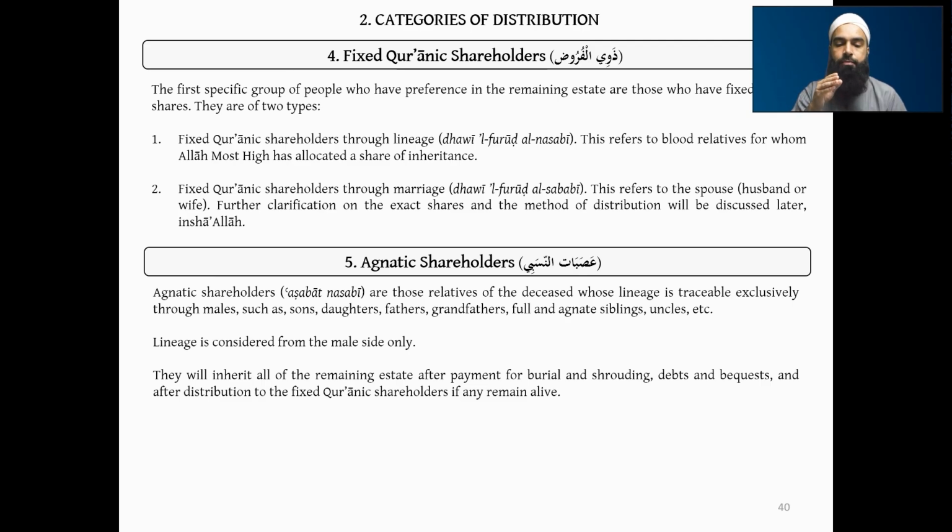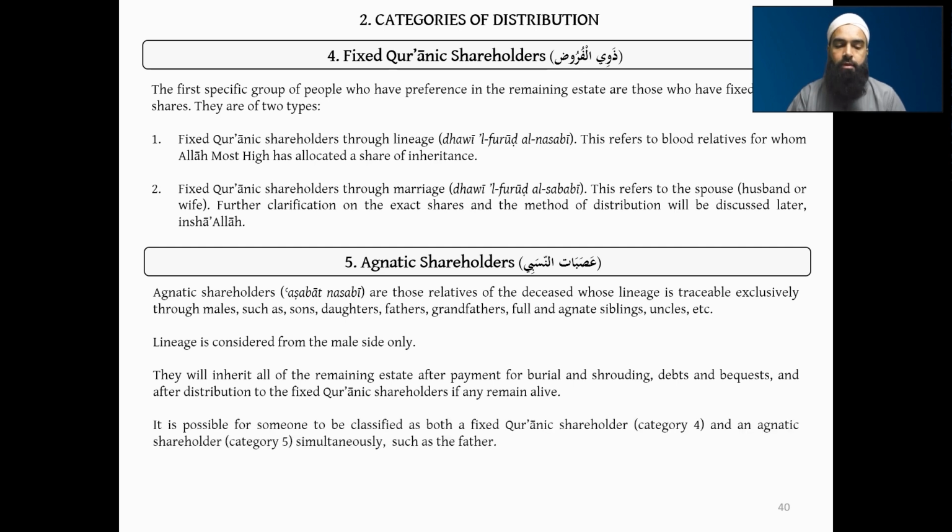Now, obviously, who takes the entire amount will depend on who is the closest agnate relative. So it is possible for someone to be classified as both a fixed Quranic shareholder, meaning category number 4, which we talked about, and an agnatic shareholder, which is this category number 5, simultaneously, like for example the father.